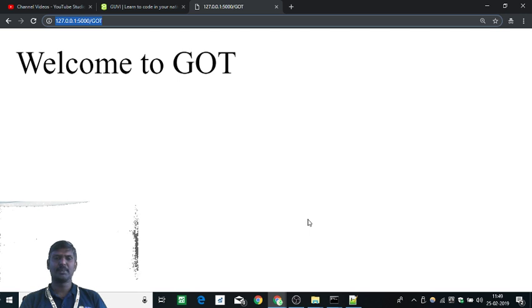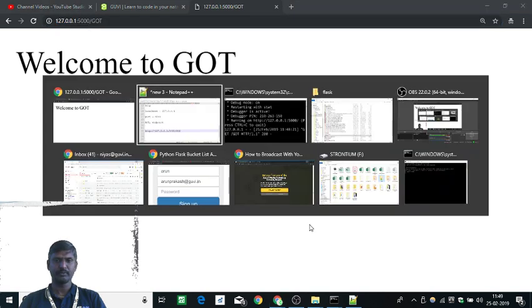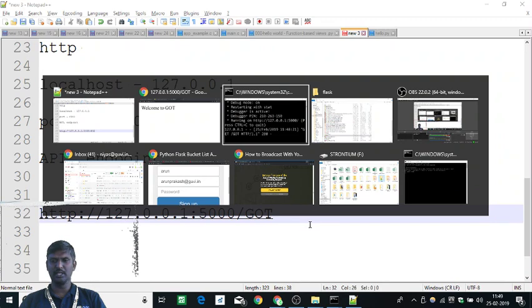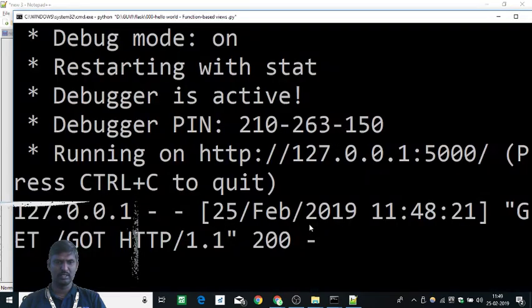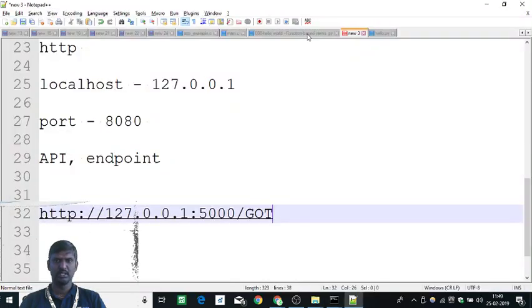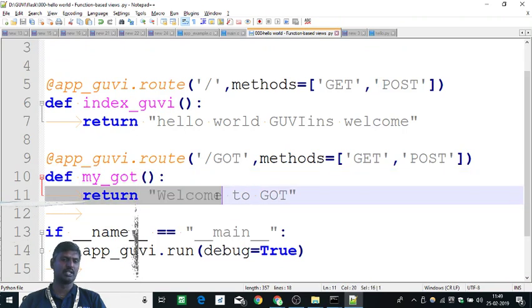The next part is, let's try to have a web page and then hit the same endpoint. If we do that, it will be easier for us. Before that, let me explain the code again. Where is our code? Here it is. So here it is a Python function. Let's assume if you want to do a validation, like connecting to a database and checking whether that fellow is there or not, I'll put the code here.